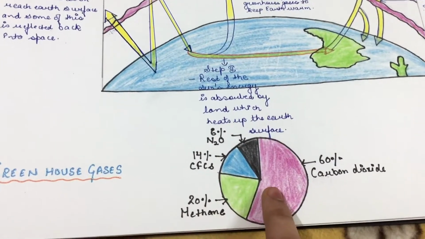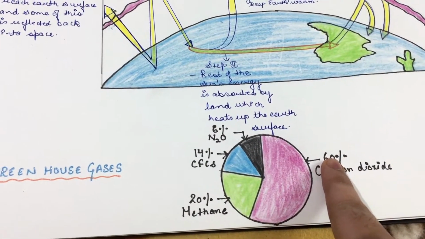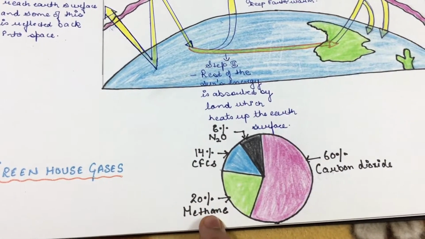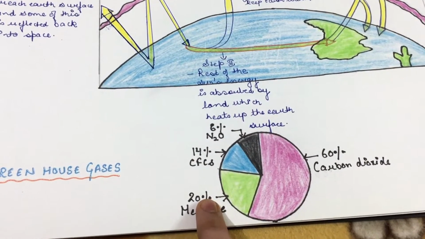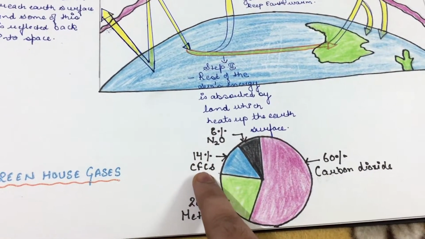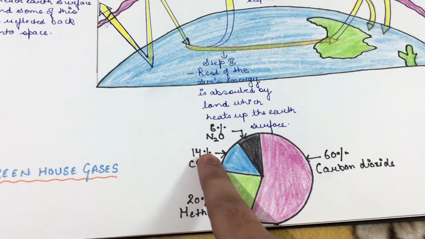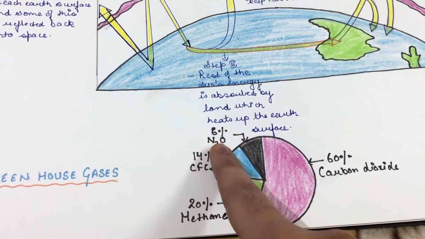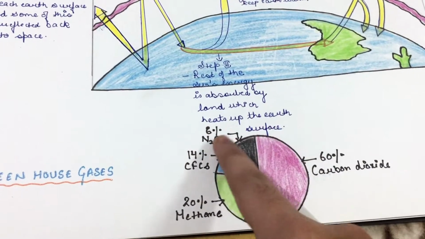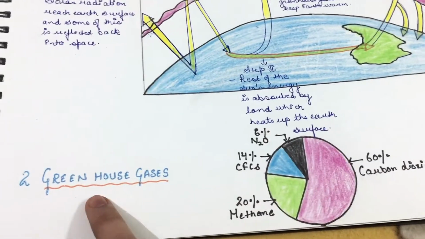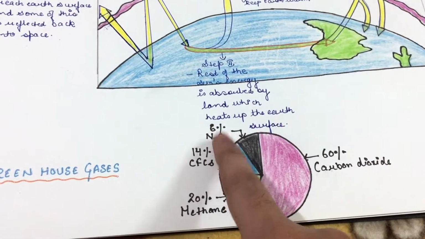The major greenhouse gas is carbon dioxide, which contributes 60% to the greenhouse effect. The next gas is methane, which contributes 20%. The third gas is CFCs, chlorofluorocarbons, which contribute 14%. And the fourth gas is N2O, which contributes 6%. So you should remember the four types of greenhouse gases: carbon dioxide, methane, CFCs and N2O.